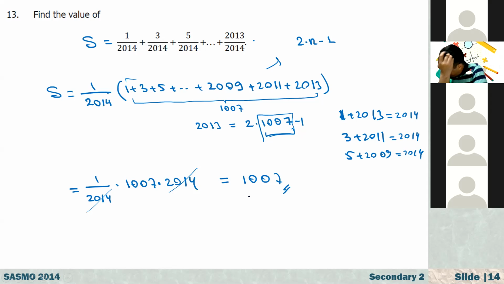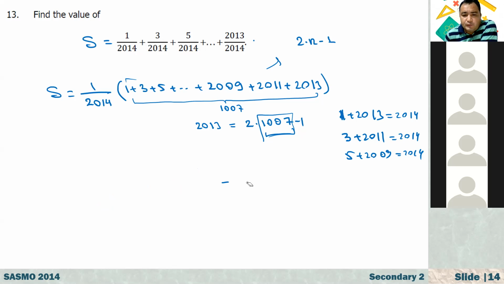Yes, Arad? Teacher, if you see when you're adding, if it's an even number of terms, the terms pair up. But when you have three, like 1, 3, and 5, when you add them, two of them pair up, but the middle one is still there. It means 1006 times 2014 plus the middle number. Okay, I got it. Thank you very much. That's a very important point.